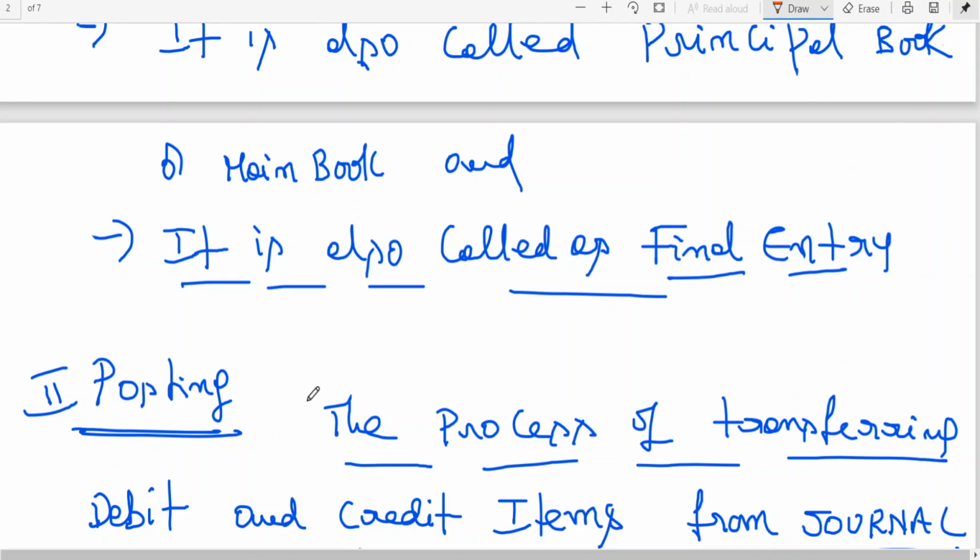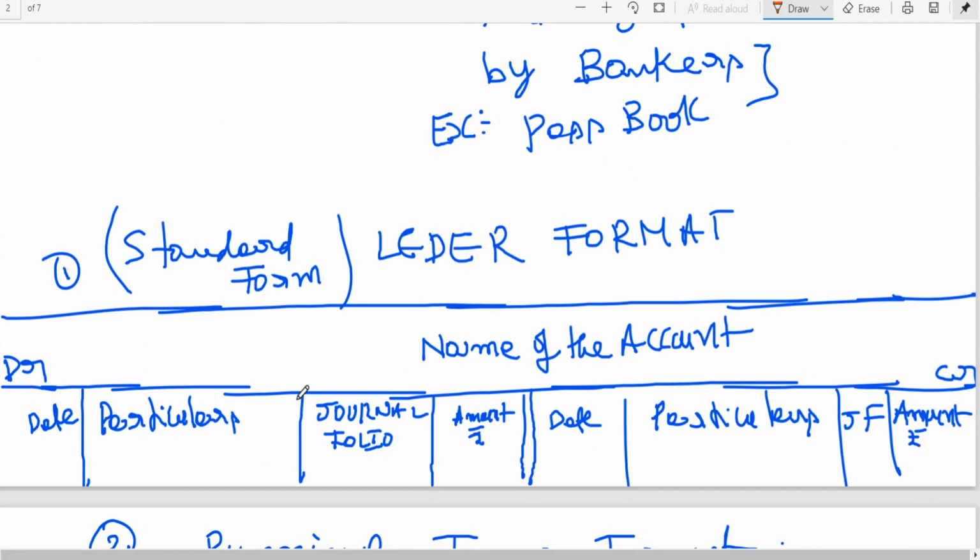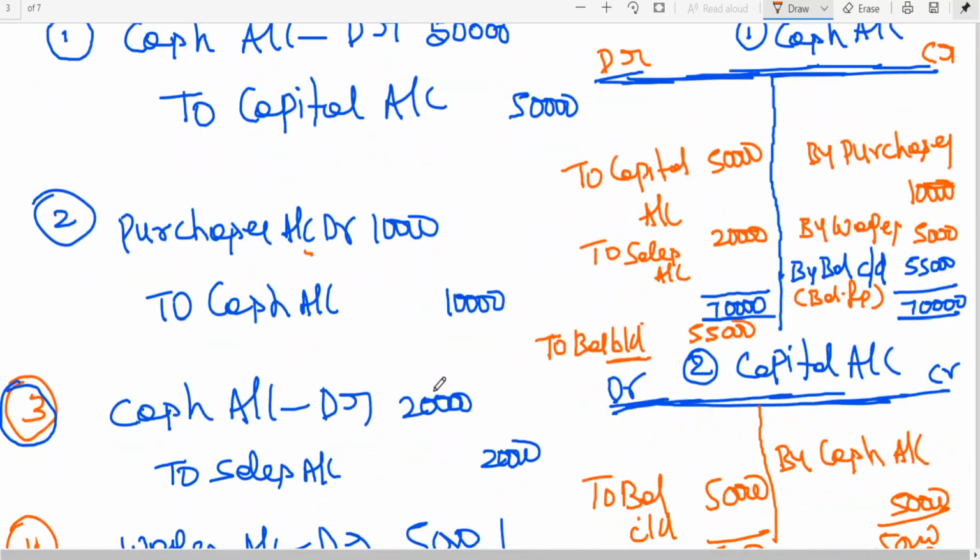What is the meaning of ledger? What is the posting of the ledger? That is, from recording of transactions, how the ledger is being posted, how the ledger account is being opened, how it has been posted, etc. We will be learning. Okay, so shall I conclude for the day?